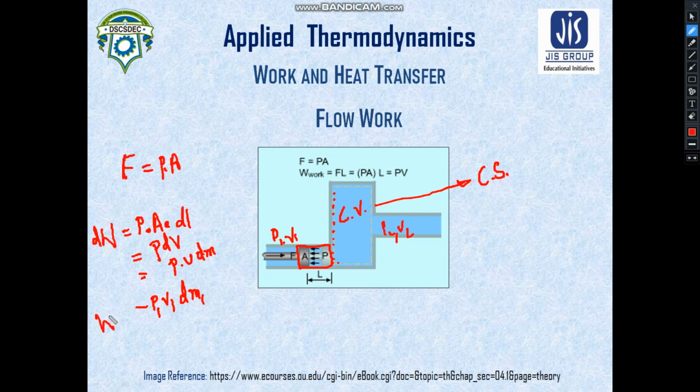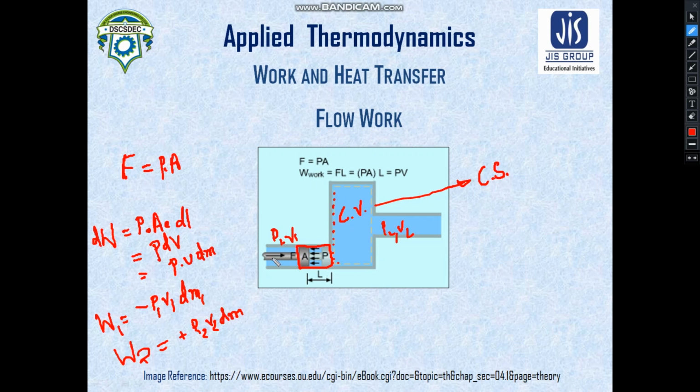So at inlet condition, let us write down W1. It will be minus because the surroundings is doing work on the control volume. And at the outlet condition, it will be plus, because the system is exerting some amount of force on the surroundings, so it will be plus P2 v2 dm. This information will be very much required when we discuss the first law applied to the flow process. So you must remember this.